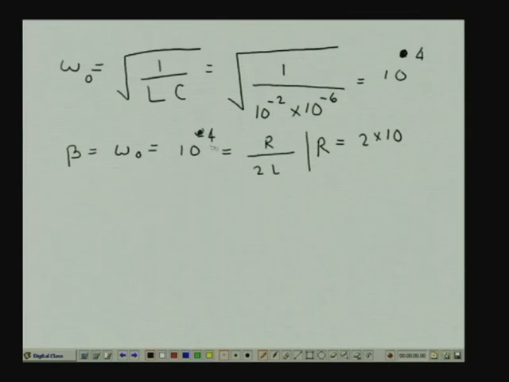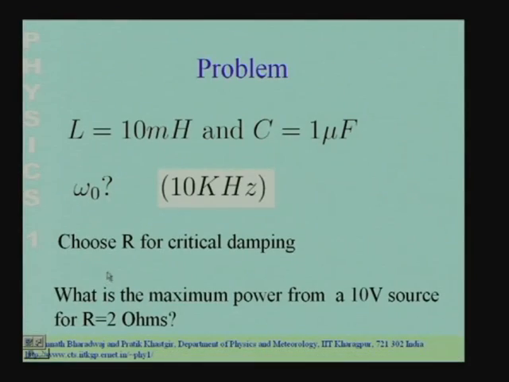So, omega naught is 10 to the power 4, and R is 2 into 10 to the power 4 into L. L has a value 10 to the power minus 2. So, this is 200 ohms. So, the resistance should have a value 200 ohms for critical damping.